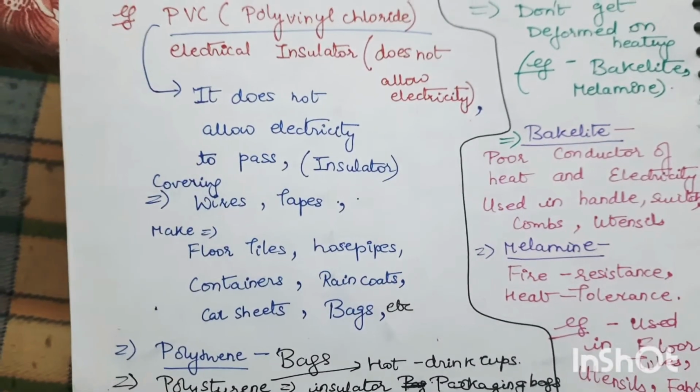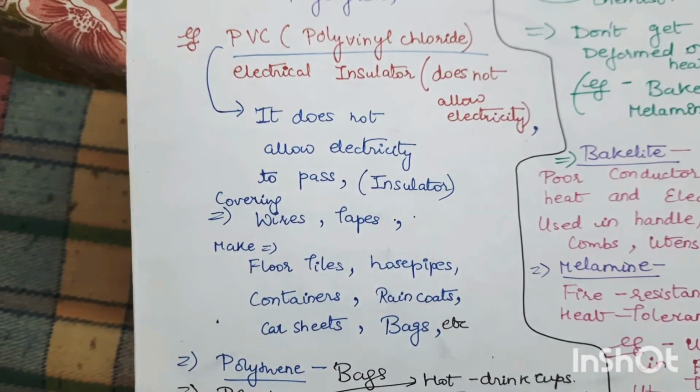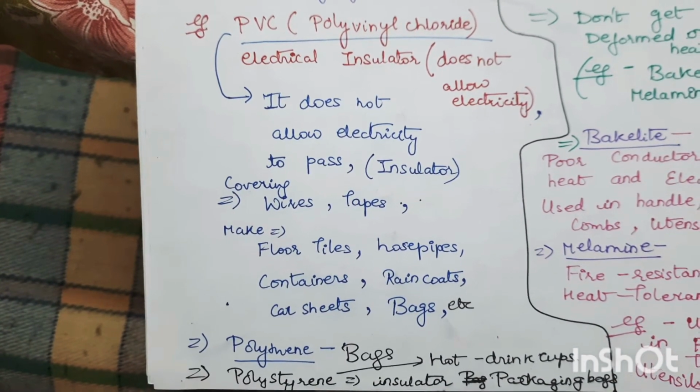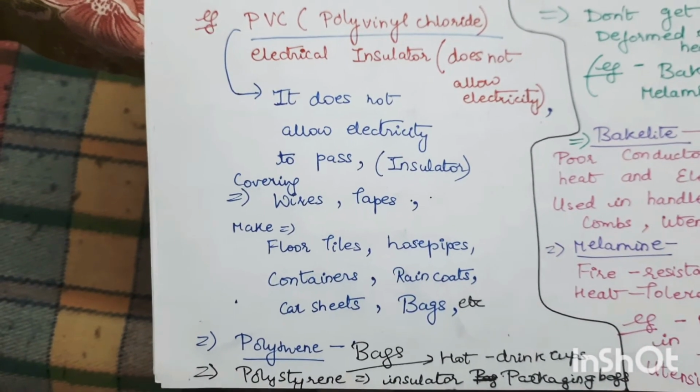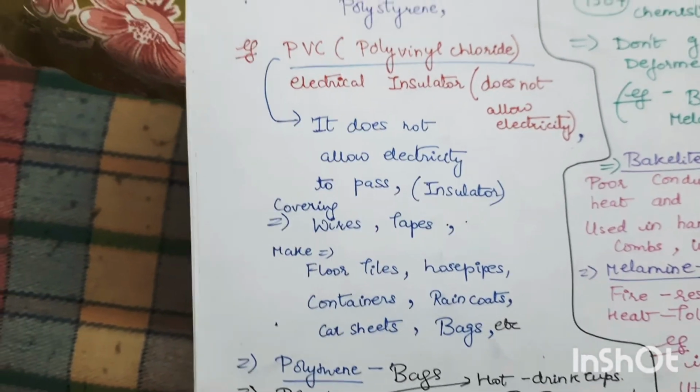What is polythene? Polythene is another thermoplastic, used in bags and all. And what is polystyrene? Polystyrene is a good insulator, used in packaging and in hot drinking cups. So polystyrene is used in hot drinking cups, a good insulator.